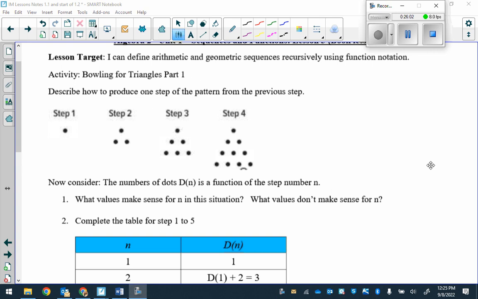What are some values that would not make sense to use in this situation? Yeah. Good. Okay. So that will not make sense. Fractions, decimals.